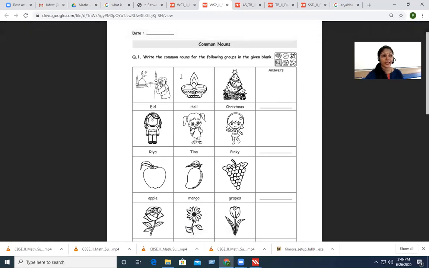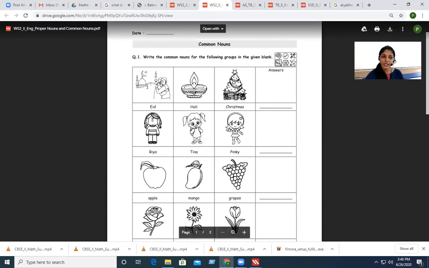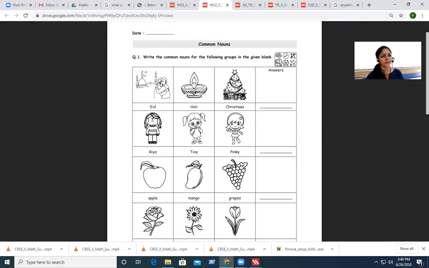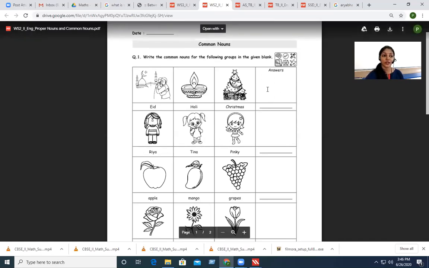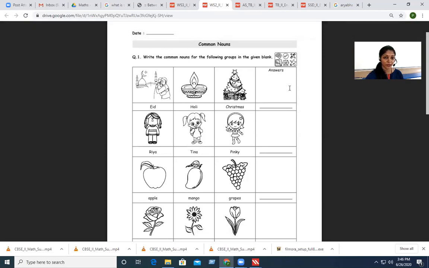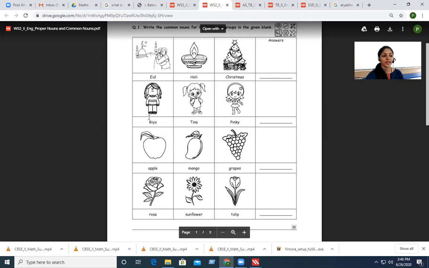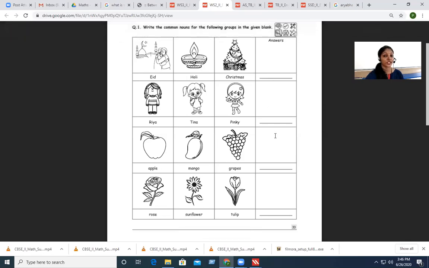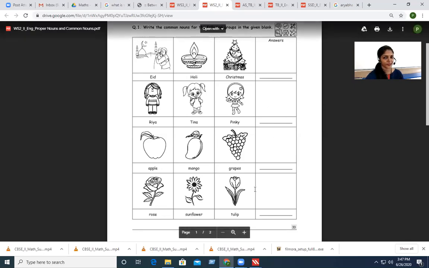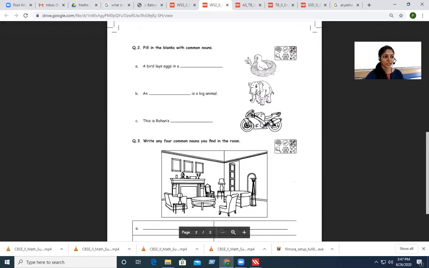Eid, and this is Holi and this is Christmas. So what are all these things? They are called festivals. So you have to write the common noun festivals here. In the same way, you have to go through the picture, understand what it is, which common noun it is, and write it. That is the first page.